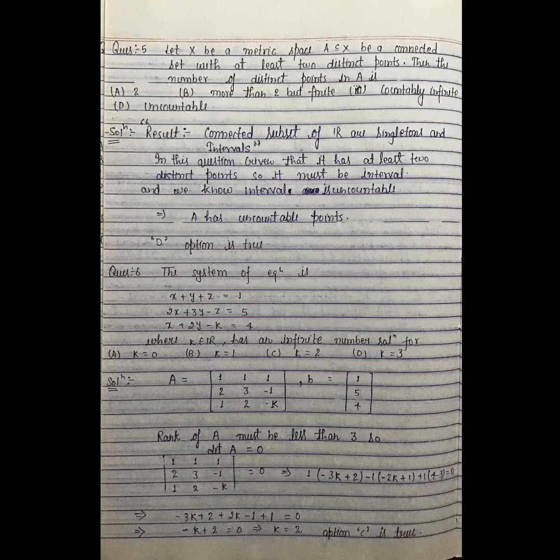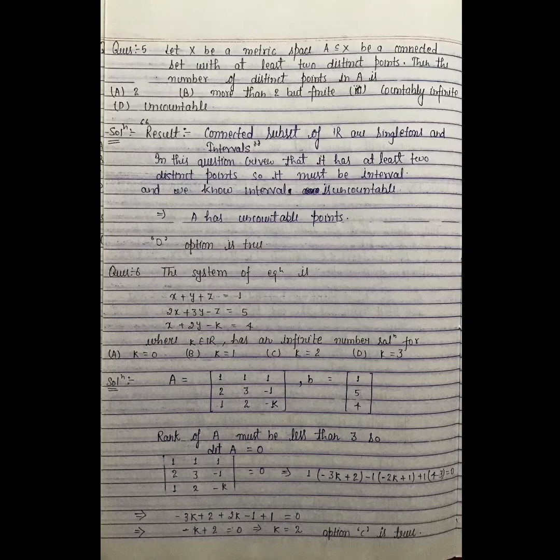Question number 5. Let X be a metric space. A, a subset of X, be a connected set with at least two distinct points. Then the number of distinct points in A is: A, 2; B, more than 2 but finite; C, countably infinite; D, uncountable. We will use the result: connected subsets of R are either singletons or intervals. In this question, given that it has at least two distinct points, so it must be an interval, and we know an interval is uncountable. This implies A has uncountable points. So option D is true.